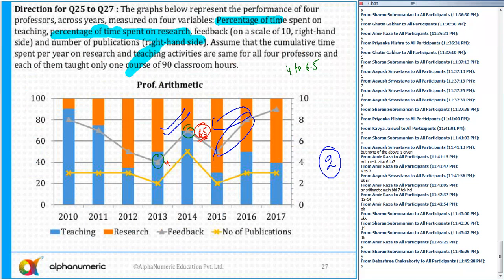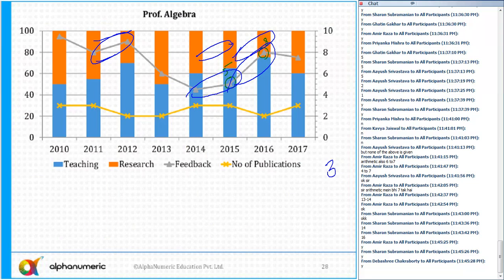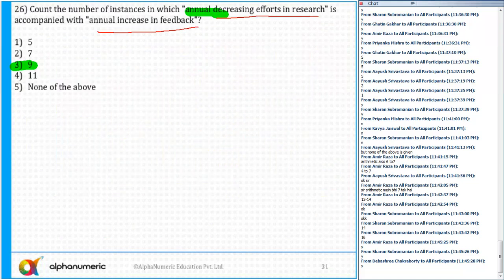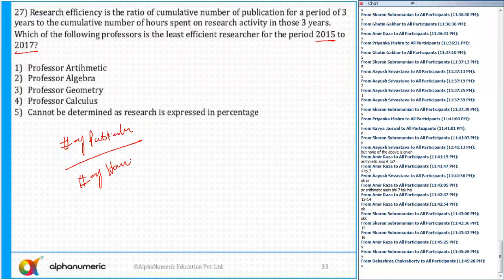Number of hours in which area? Just a minute, let me check that. Number of hours, research. So research: number of publications upon number of research hours.